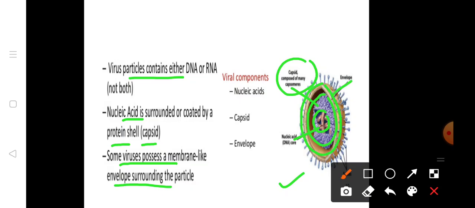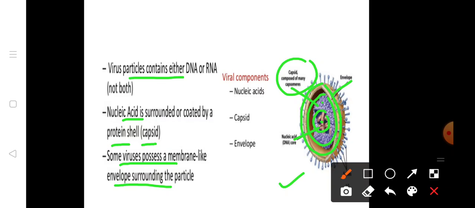The nucleic acid is surrounded by a capsid made up of protein, composed of capsomers. Surrounding the capsid is the envelope, which is made up of protein, lipid or carbohydrates.